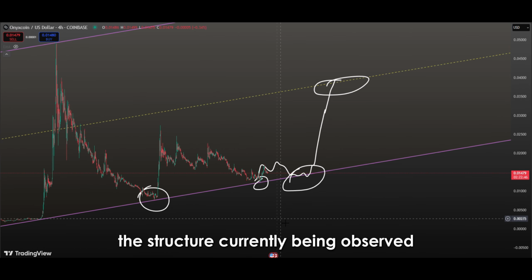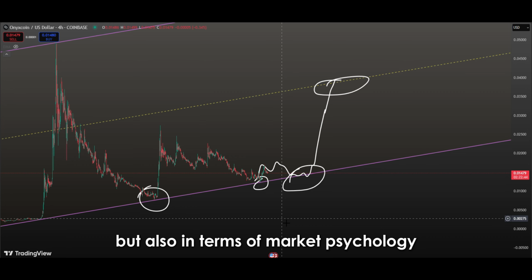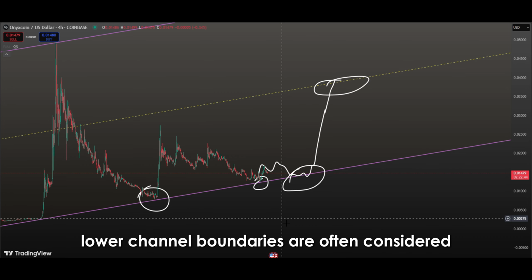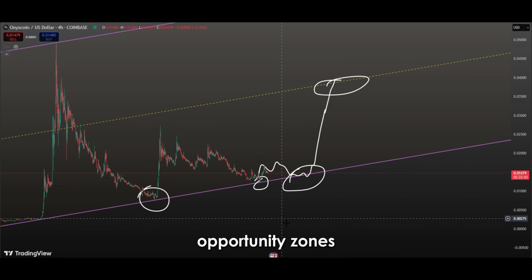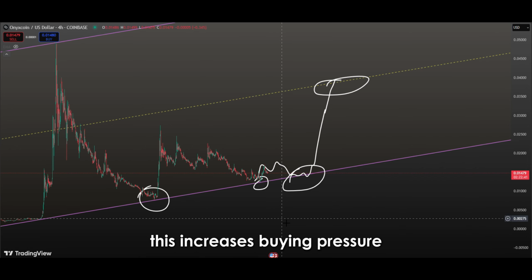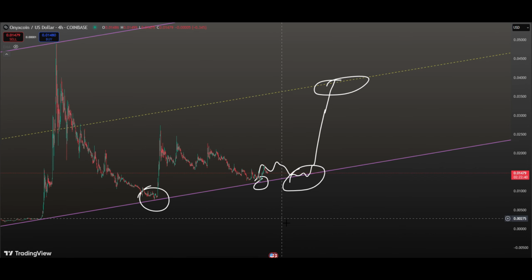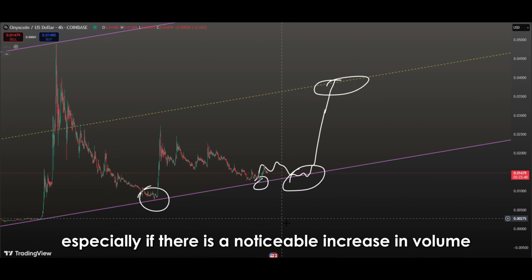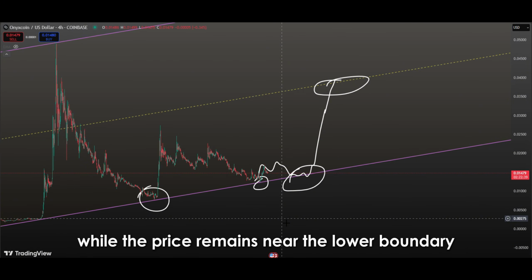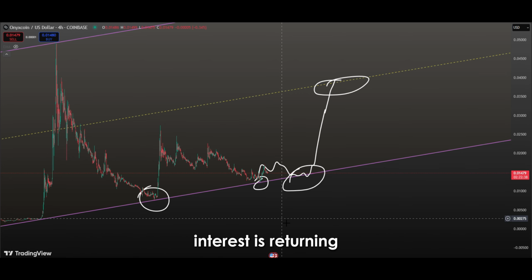The structure currently being observed provides valuable insights not only from a technical analysis perspective, but also in terms of market psychology. Lower channel boundaries are often considered opportunity zones. Investors aim to buy at these levels to benefit from a potential upward move. This increases buying pressure and can drive the price back toward the higher levels within the channel, especially if there is a noticeable increase in volume while the price remains near the lower boundary. It is a strong indication that buying interest is returning.